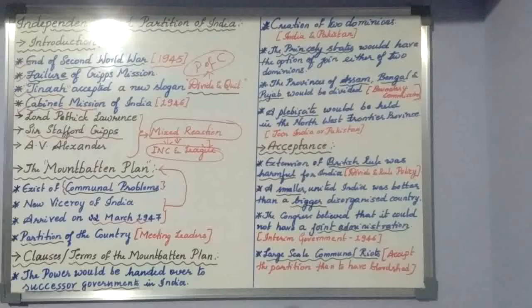When he came to India in 1947, he did not suddenly come out with any plan. Lord Mountbatten wanted to know what exactly the problems going on in India were. The Cabinet Mission Plan, Attlee's announcement, Lord Wavell's plan and the Cripps Mission were all given, but whatever plans the British government gave were not accepted by the INC and the League.